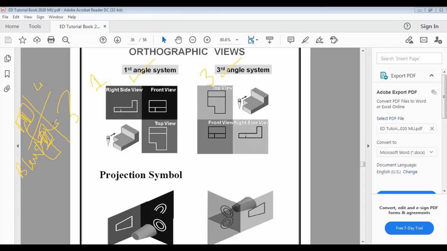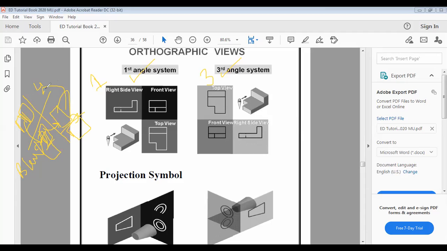When this is further rotated by 90 degrees, then you have the front view and top view. The front view will be above the x-axis in the first angle projection method, and the top view will be below the x-axis. Here in the third quadrant, it gets reversed: the top view will come above the x-axis, and the front view goes below the x-axis. The image will be very clear in the third quadrant.